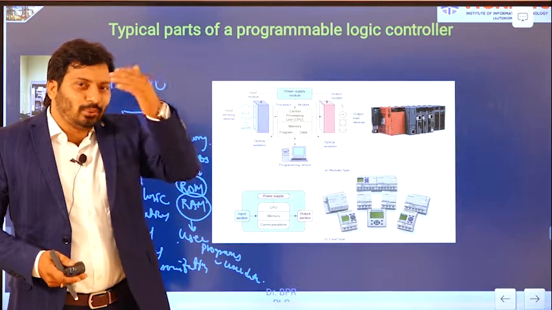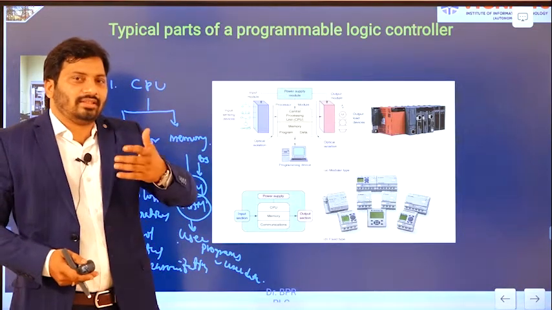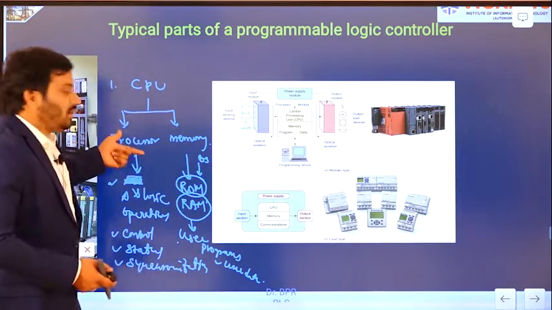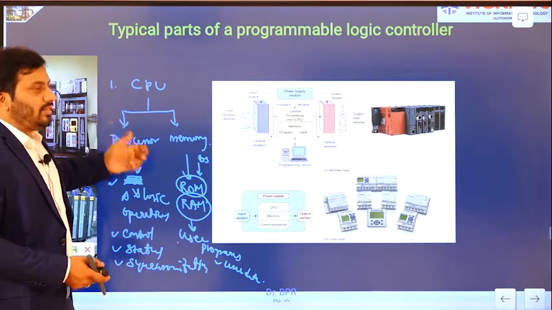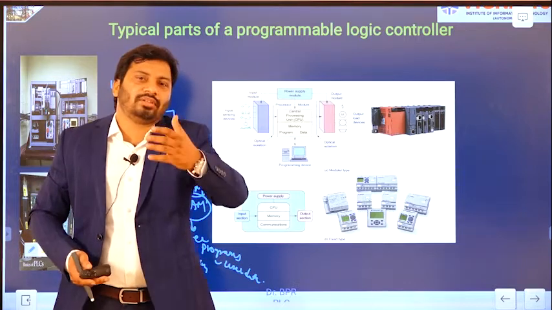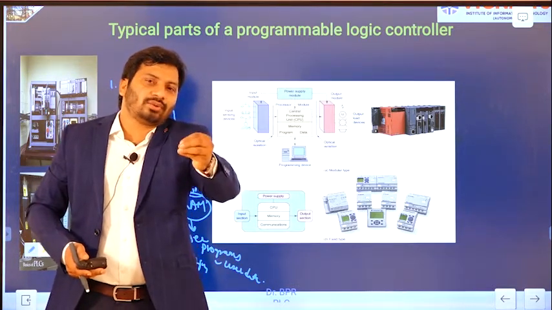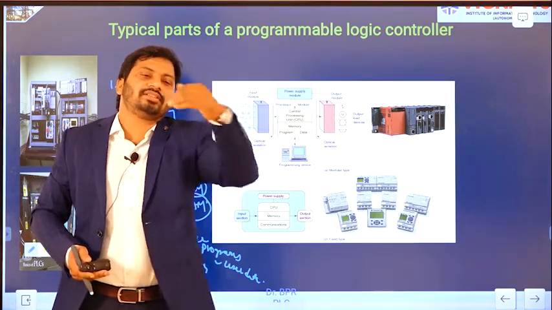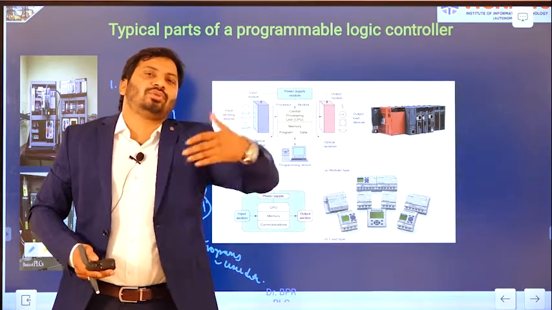Then what I have to do on that data is the logic, which is also performed by the processor. Then you will get some result, and that result needs to be output. That output data is first stored in the ROM. Then it is output to the output device through the output module.